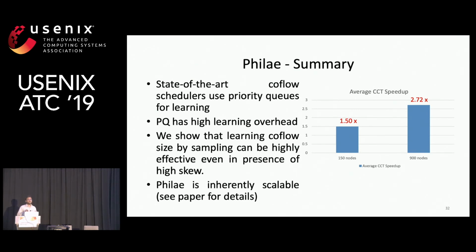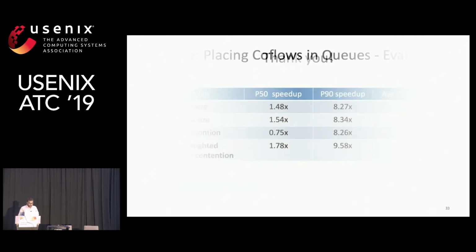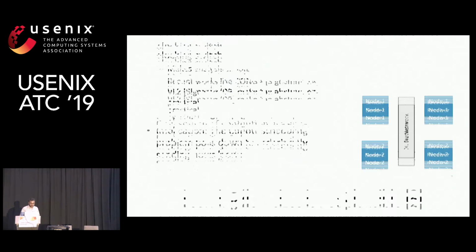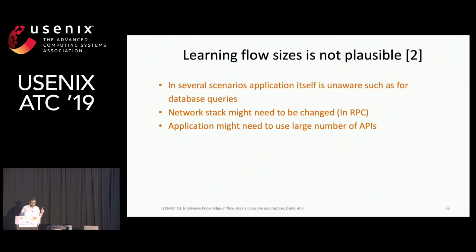Many times it's not immediately known. There has been a recent work in NSDI which has shown the practical challenges to know flow sizes in advance. So yes, some problems are solved assuming offline that the flow sizes are known, but practically it's not possible in many cases. Thank you.